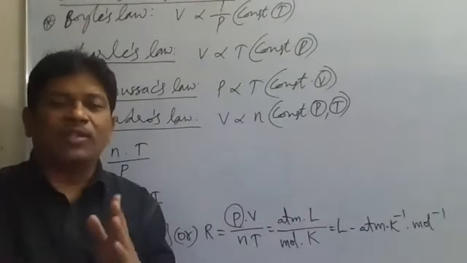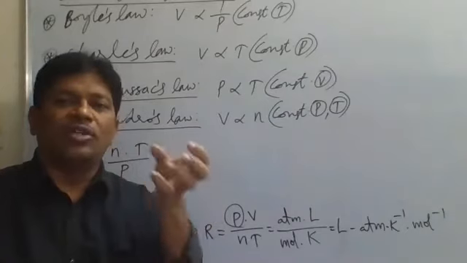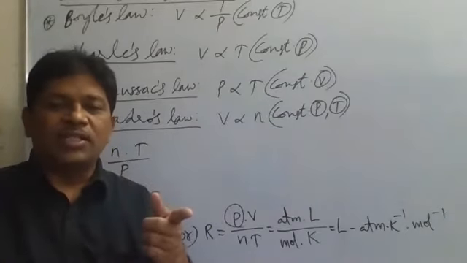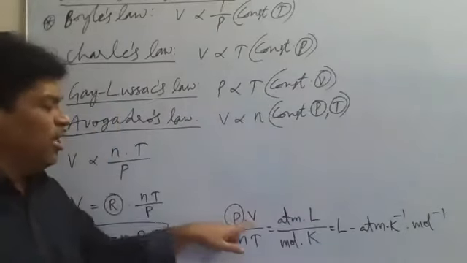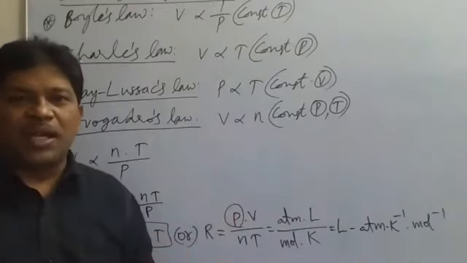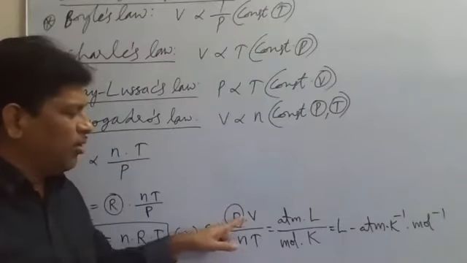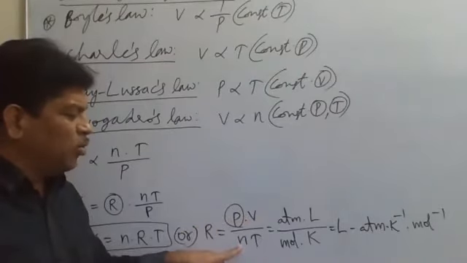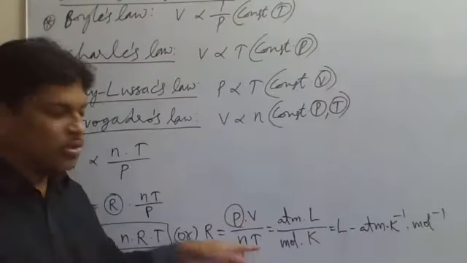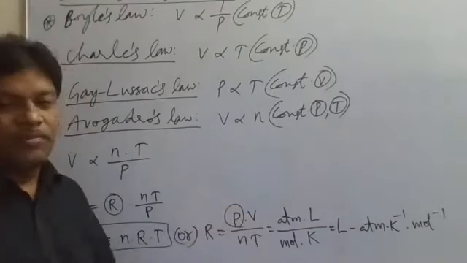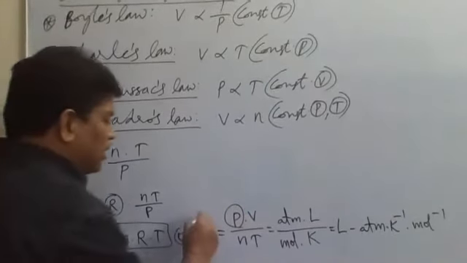So generally remember that for gases, pressure into volume will give work done. Pressure into volume is nothing but work done. So P into V is equal to the work done by the gases, otherwise the work done on the gases. And n is what? Moles, and T is temperature in Kelvin. So the work done by n into T, we can take.